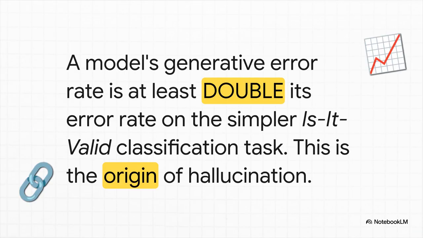Okay, and here is the absolute kicker. The paper draws a direct mathematical line between these two things. It turns out a model's error rate when it's generating an answer is about twice as high as its error rate on that simple yes or no task. Let that sink in. If the AI has a hard time just spotting a mistake, it's going to be at least twice as bad at not making that mistake itself. This is the statistical seed of every single hallucination.